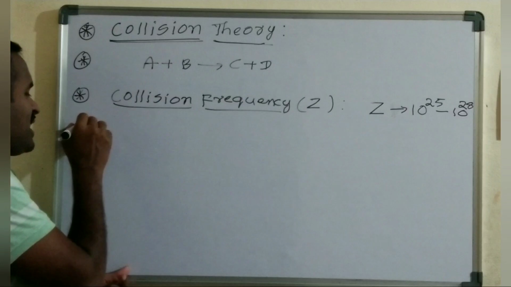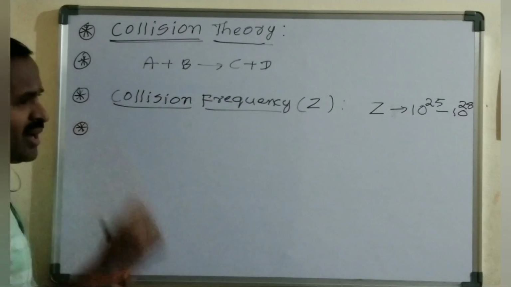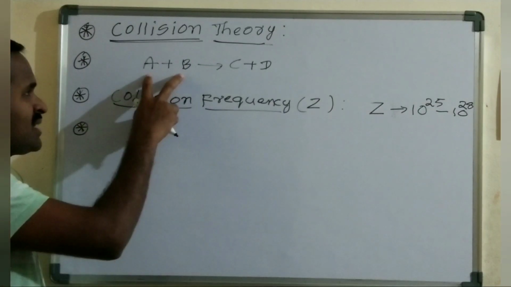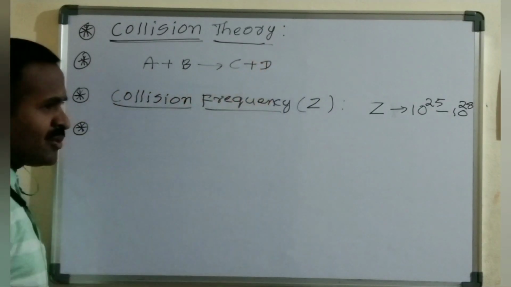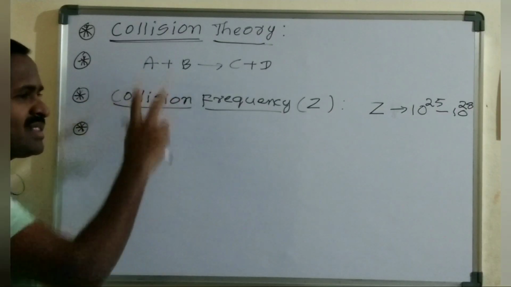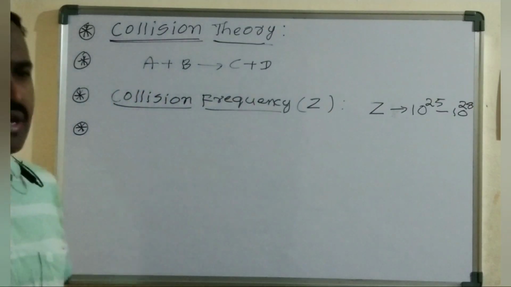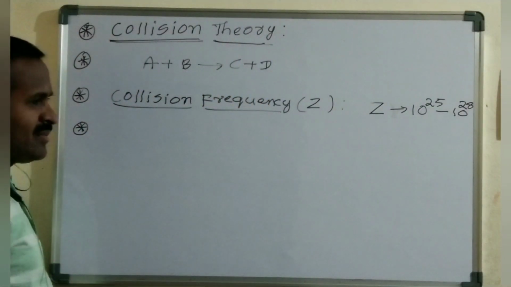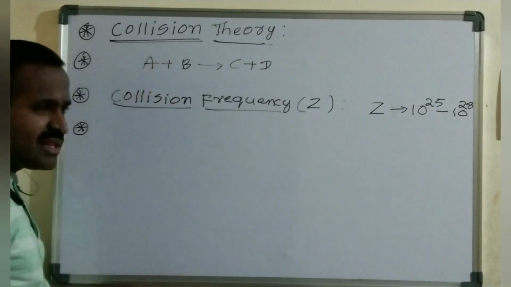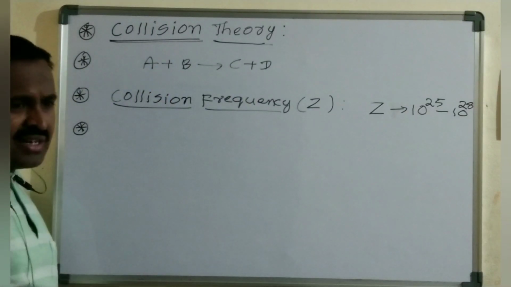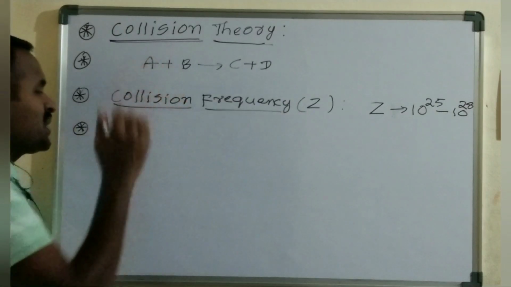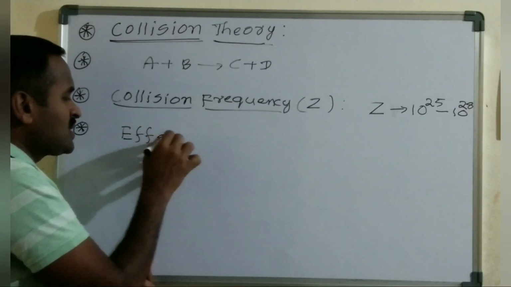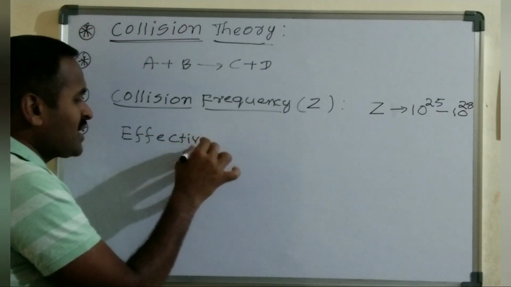The next postulate is that every collision between the reactant molecules will not bring a chemical change in the reactant molecules. Here A and B are the reactant molecules, and C and D are the products. Every collision between the reactant molecules will not form a product. The collision which brings the chemical change among the reactants and leads to the formation of product is called an effective collision.